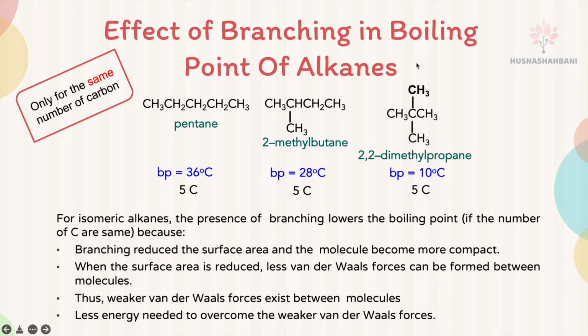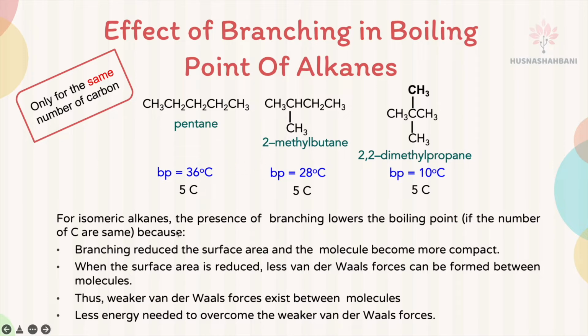Effect of branching on the boiling point of alkanes. Pentane, 5 carbons in total, no branch. 2-methylbutane, also 5 carbons, it has 1 branch. 2,2-dimethylpropane, 5 carbons in total, but it has 2 branches. So, if you have to explain the effect of branching, make sure all the compounds, or all the alkanes, have the same number of carbons.